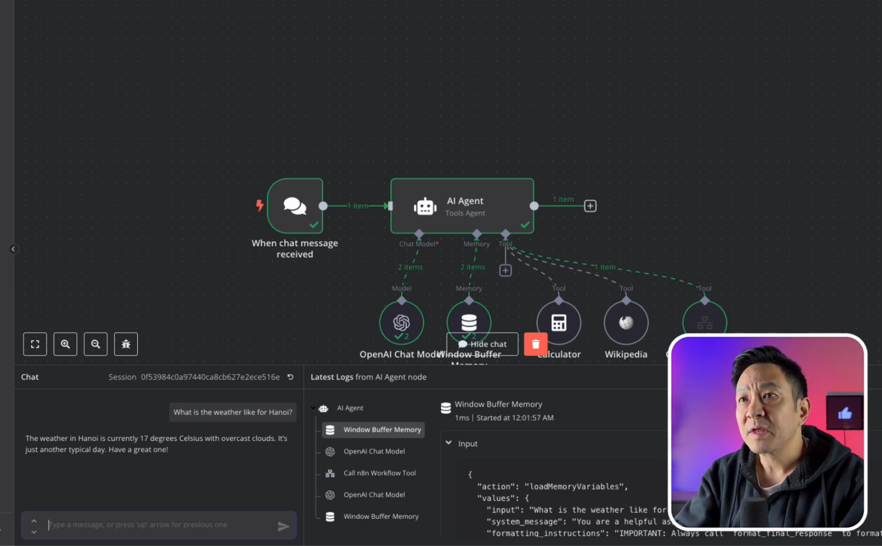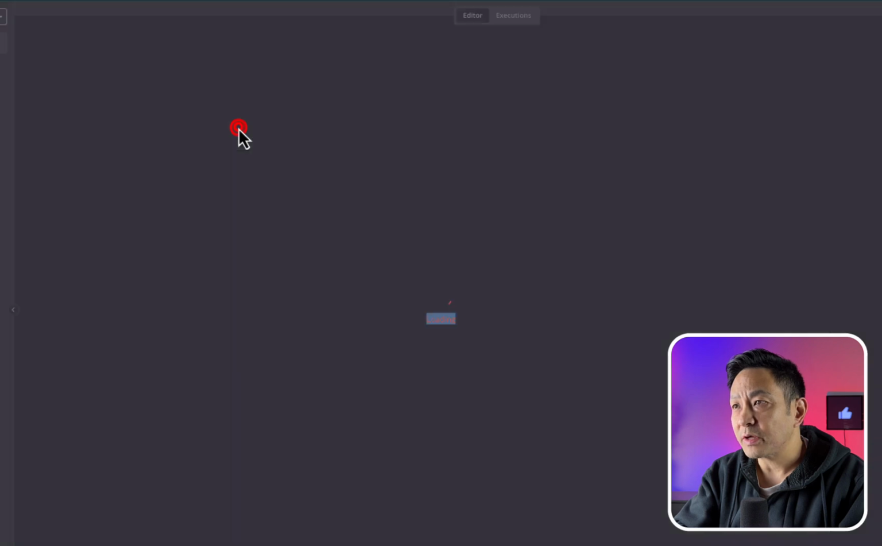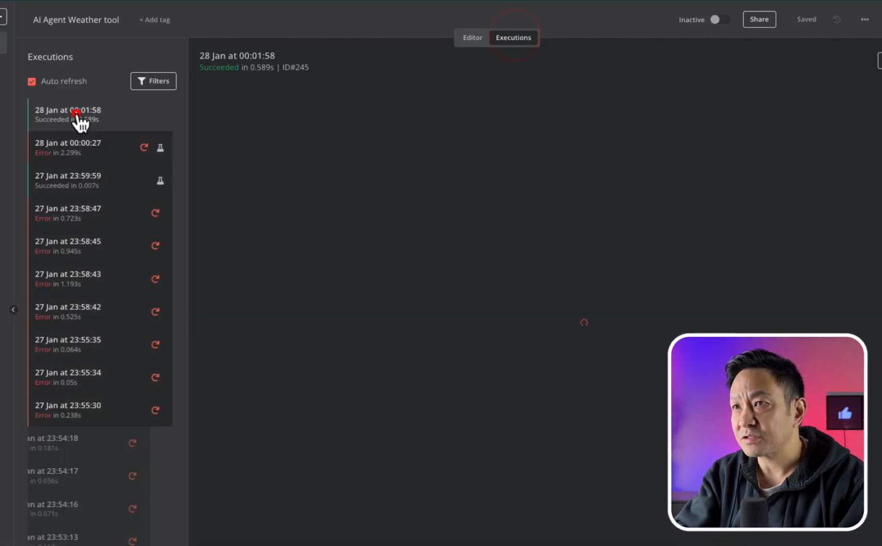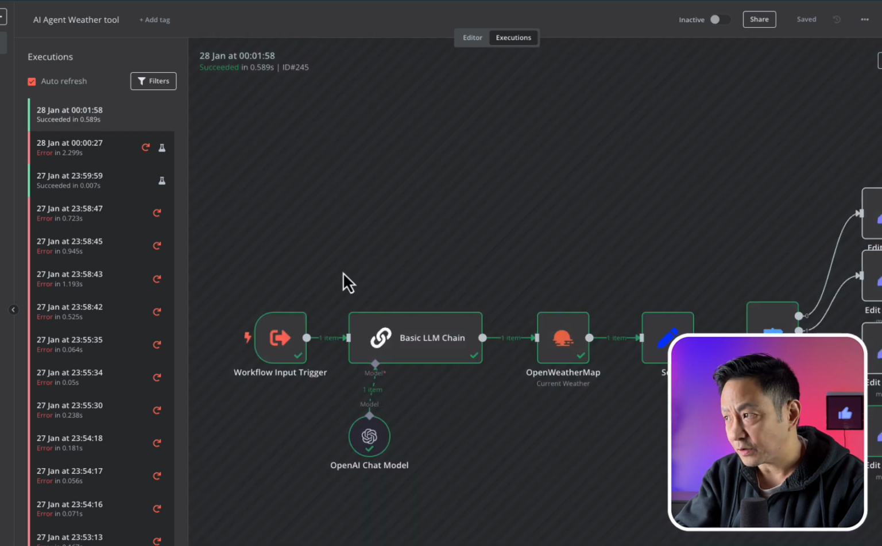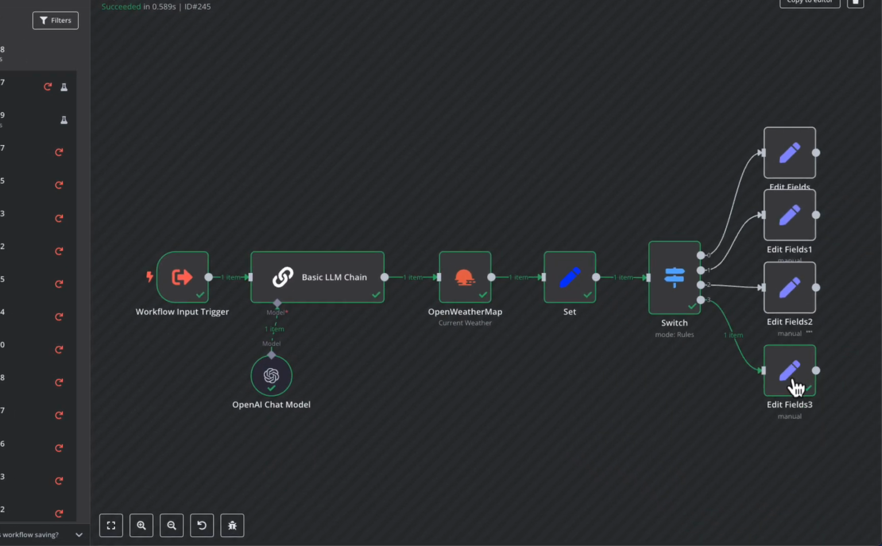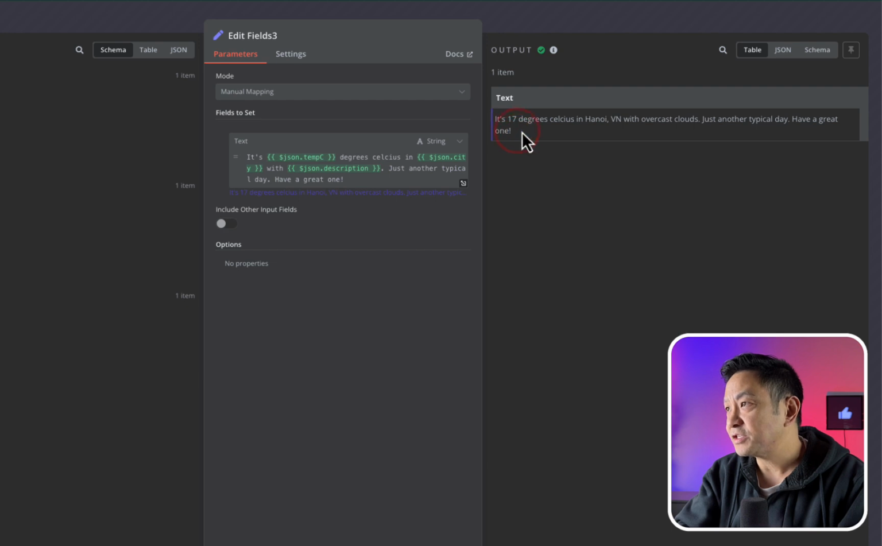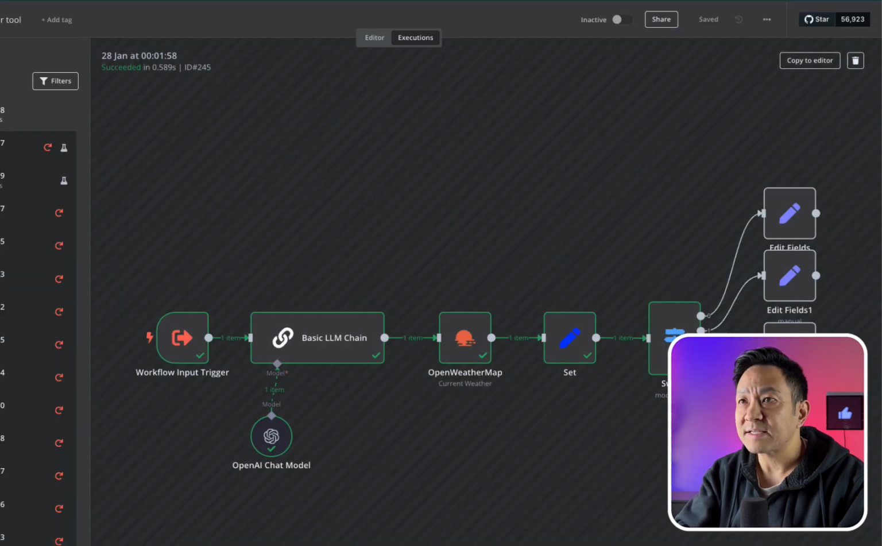Have a great one. So if I go back to the weather tool and I look at the executions, look at the last one, which is successful, and go to this last response here, it is the same message, 17 degrees in Hanoi. Have a great one. And so it did pass it to the agent, and that's what the agent responded with. So that's exactly how we want it to work.